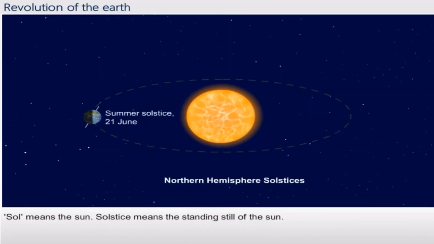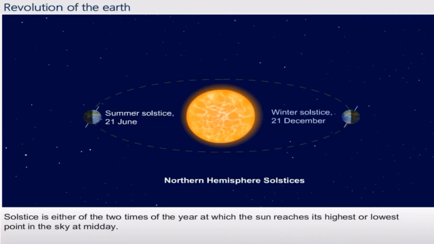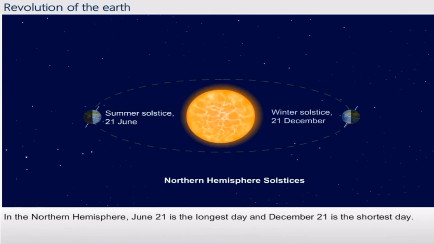Sol means the sun. Solstice means the standing still of the sun. Solstice is either of the two times of the year at which the sun reaches the highest or lowest point in the sky at midday. In the northern hemisphere, June 21 is the longest day, marking the start of summer season, while December 21 is the shortest day, marking the start of winter season.